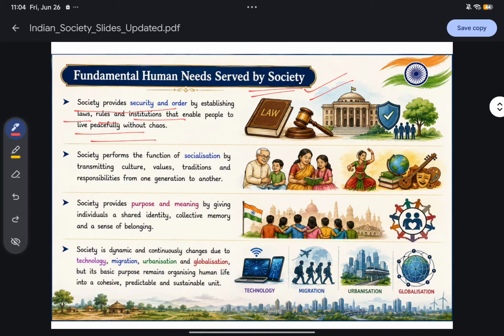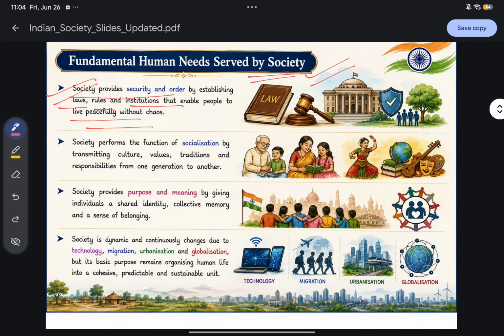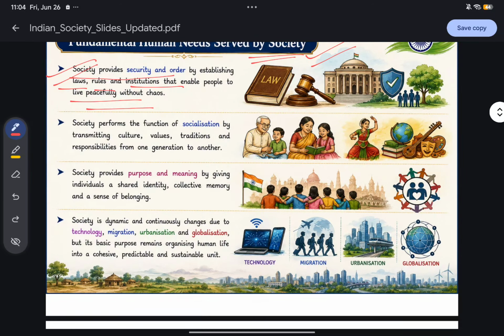If there is no law and order, there will be chaos, and there will be no security and order. So the most important fundamental human need, that is security and order, is fulfilled by what? Fulfilled by society, by establishing laws, rules, and institutions. Okay. The next fundamental human need is socialization.